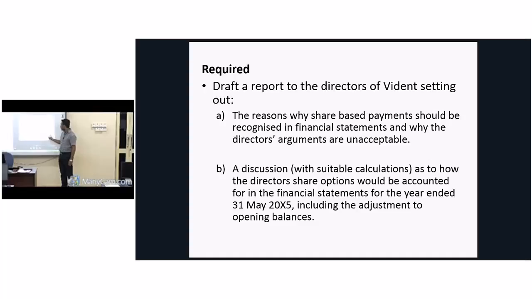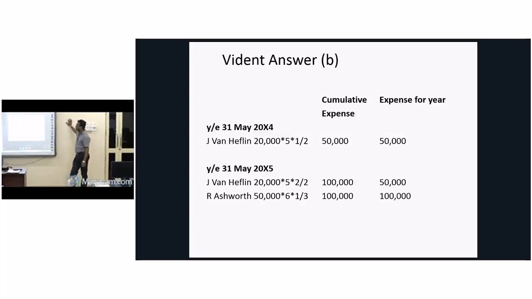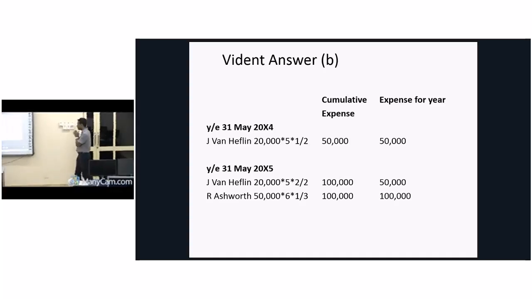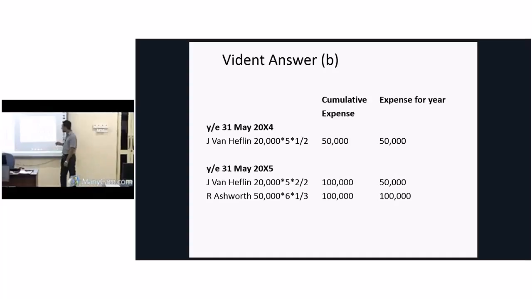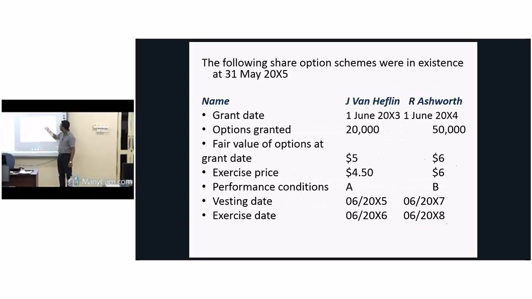Now, the second part of this: how to recognize these transactions in the books of accounts. Now at the end of, our date is wrong, it's 5/6. Anyway, at the end of, let's say, the first year and second year, right? How many shares? You have to go back to the question every time. It's somewhere here.